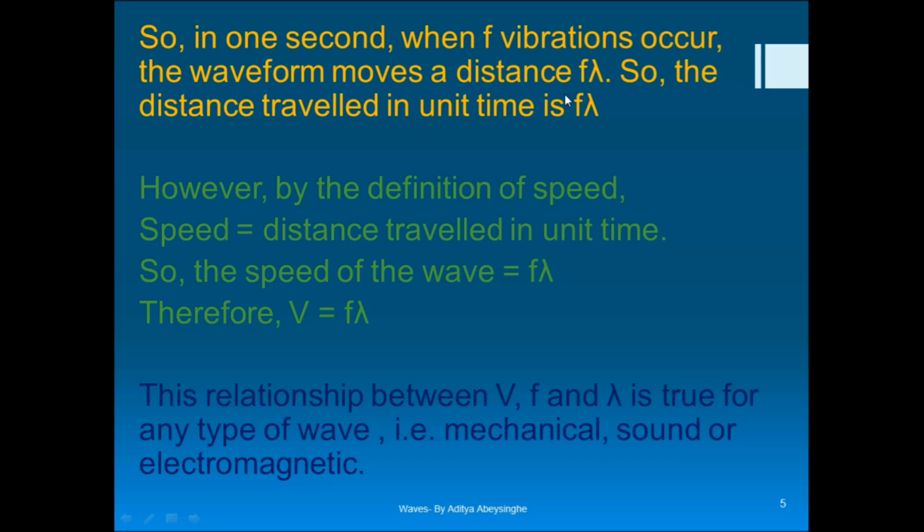Now you know that the distance moved during a unit time is the velocity of something. You learn that in the other concepts of mechanics. So the velocity is the concept we'll be discussing here. The distance moved in unit time is the velocity, so f lambda is the velocity. Speed equals distance traveled in unit time. So we take the speed to be v, so v equals f lambda.